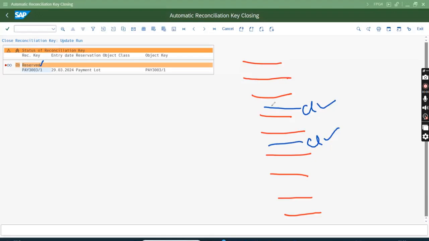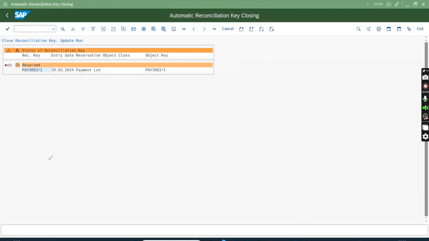For that, SAP has a solution. The solution says the blue ones are stuck, but the red ones are good. So we can send the red ones into FI, and we can leave the blue ones in FICA till the proper account is identified. Proper account means the account on which the payment should go. Once that account is identified, these two will be transferred. But the red ones are good, we can send the red ones directly. This is what SAP has come up with. So let me show you that. Hope you all understood the problem statement here.